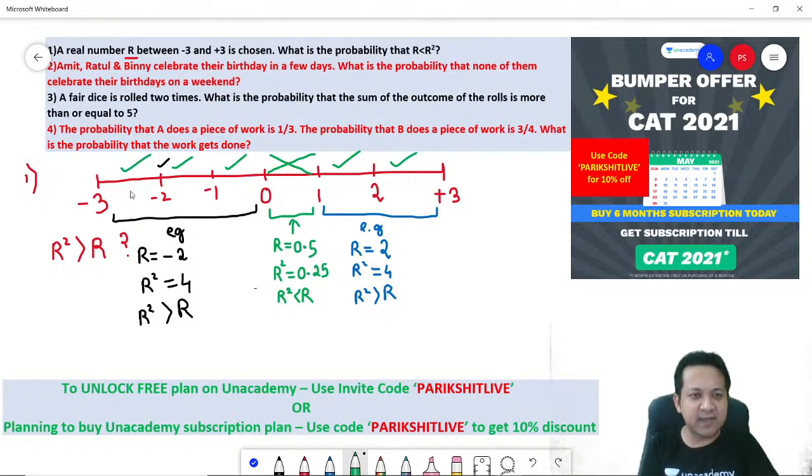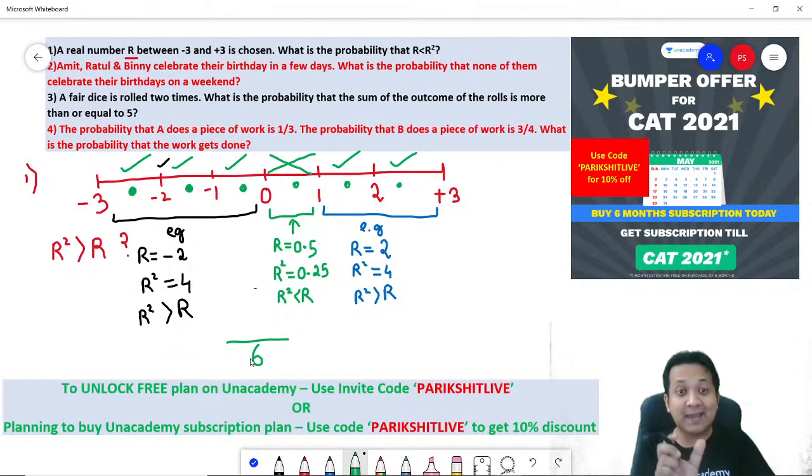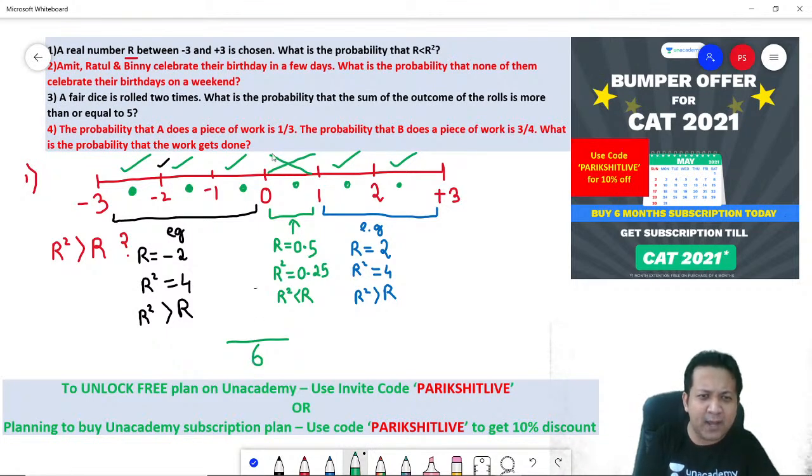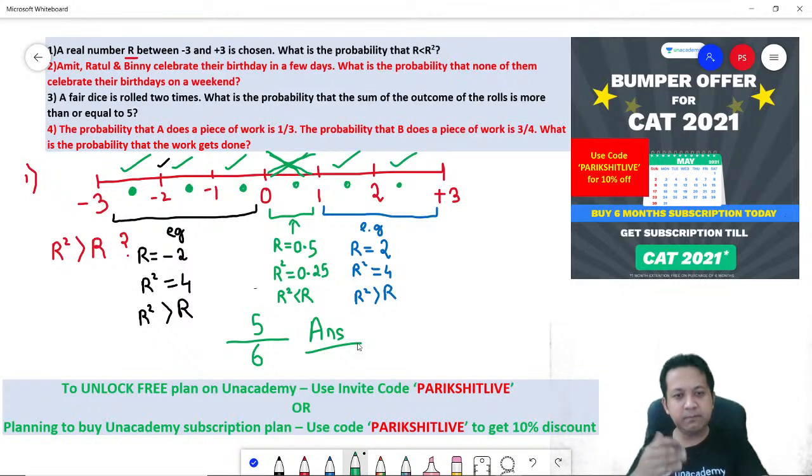Correct? So how many ranges are there? We have one range, -2 to -3 is one range, -1 to -2 another one, third one, fourth one, fifth one, sixth one. So can I say there are a total of 6 equally spaced intervals, in which in one interval it doesn't satisfy? Which interval? 0 to 1. If you see, I have crossed it out, it doesn't satisfy. In all the remaining intervals, it satisfies. So obviously your answer is, out of the 6, 5 intervals it satisfies. Answer is 5/6. Do you get this?